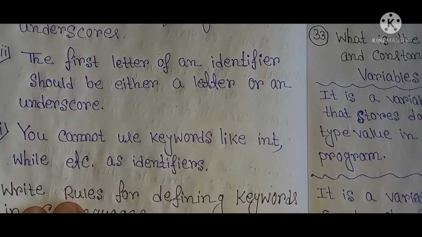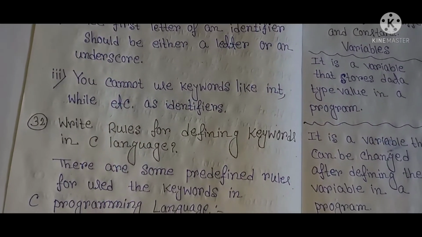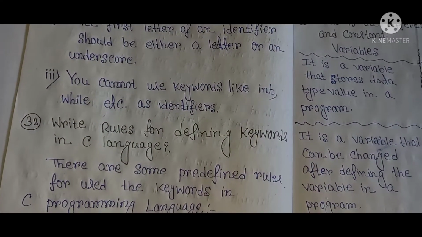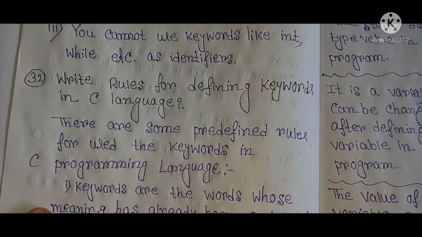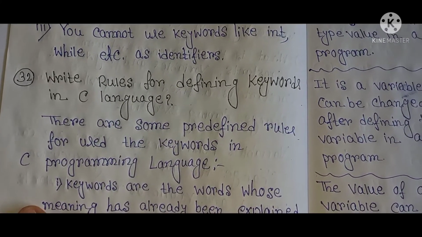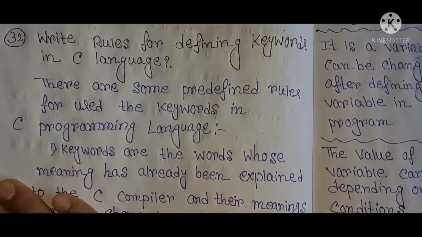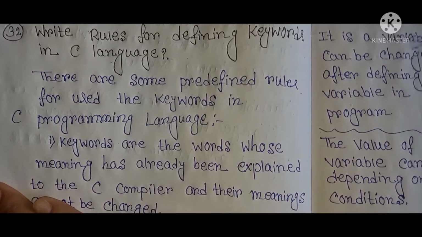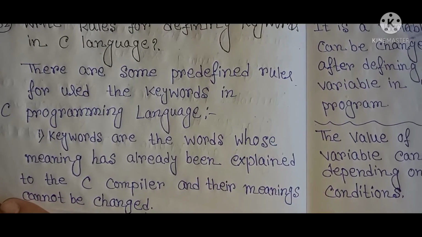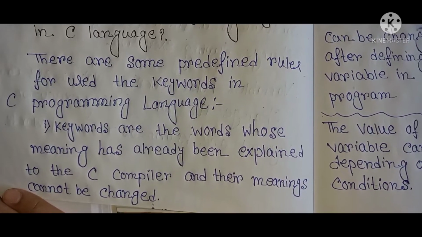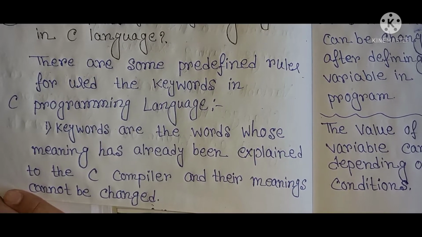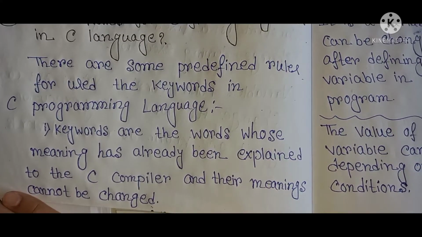The next question is, write rules for defining keywords in C language. There are some predefined rules for using the keywords in the C programming language. First point, keywords are the words whose meaning has already been explained to the C compiler and their meanings cannot be changed.